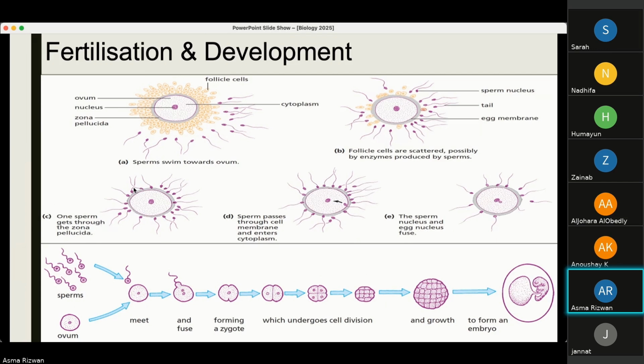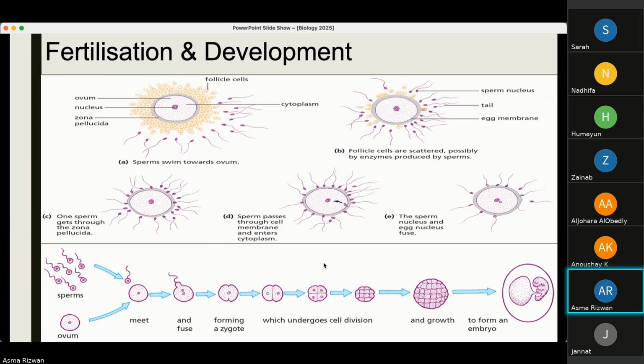Again, the enzymes in the sperm digest those. One sperm gets through the zona pellucida, again one of the layers of the ovum. The sperm passes through the cell membrane and enters the cytoplasm. Once the first sperm passes through the zona pellucida, all the other sperms are not allowed to enter the egg. Only the first sperm is allowed to enter. The sperm nucleus and the egg nucleus fuse. This is fertilization. When they fuse, the diploid number of chromosomes is restored. So they meet, they fuse, they form a zygote.